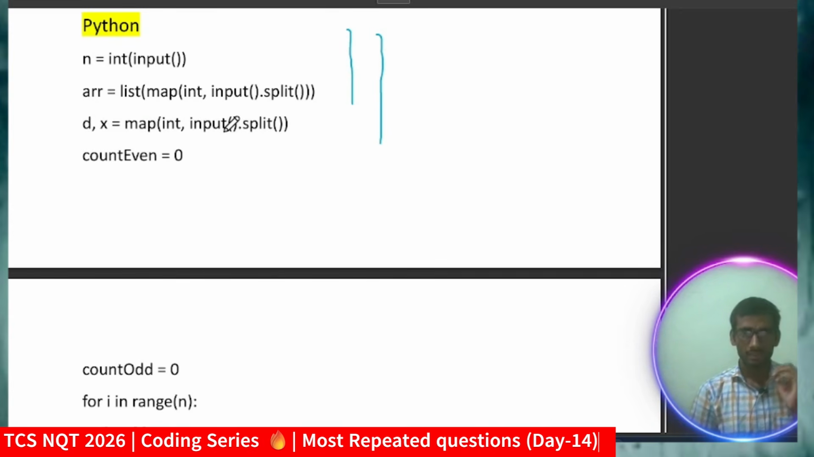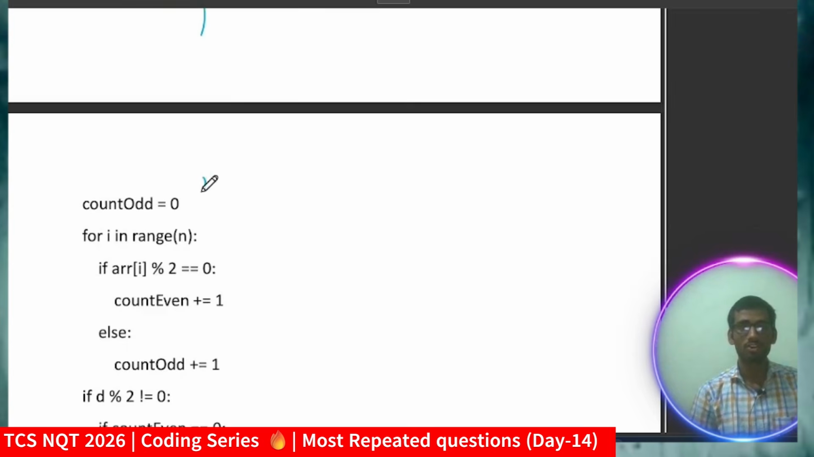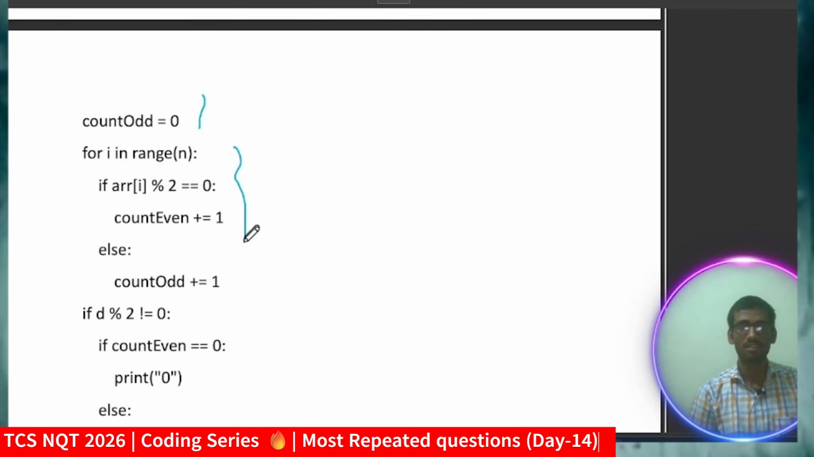So for Python, taking the n input, then taking the array elements, and the same things: count even 0, count odd 0. I'll just traverse and count the number of elements, or vehicle numbers, ending with even or odd, and just count that.